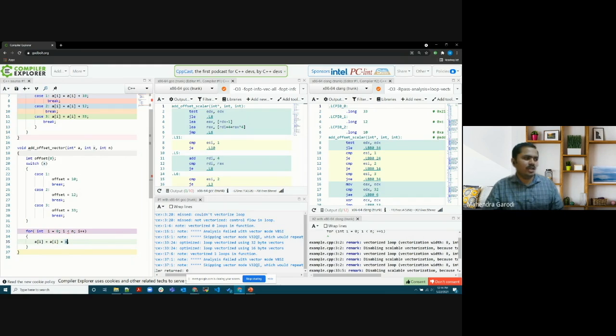And then this will become kind of a vector addition, right? So the compiler is able to do this. And if you see here, on line number 20 it was saying couldn't vectorize loop, but below on line number 33 or so, it is saying loop vectorized using 32 byte vectors. So this is a very simple example you can think of.